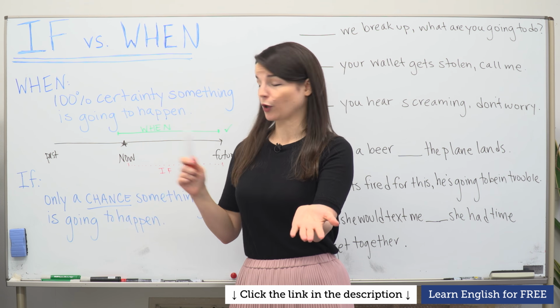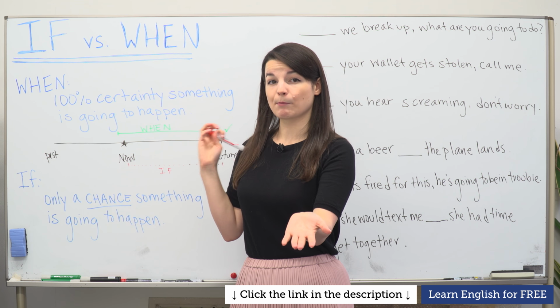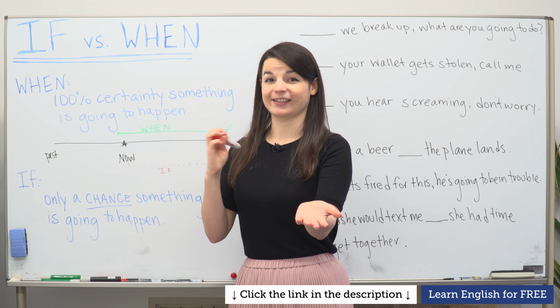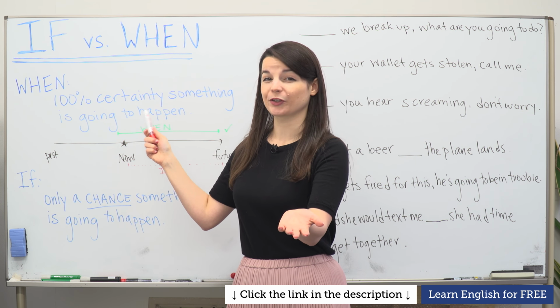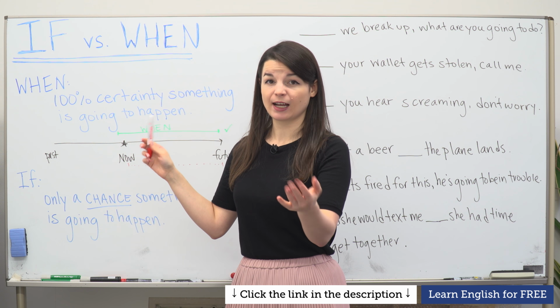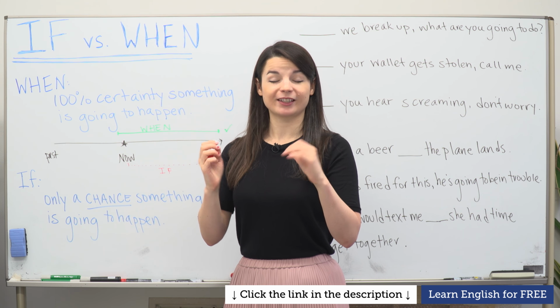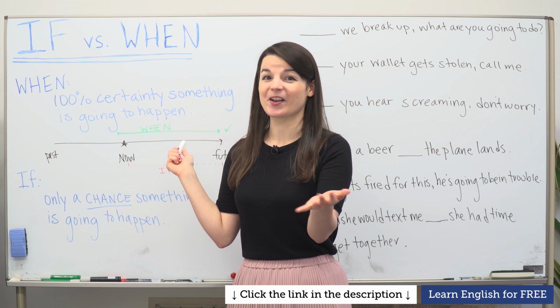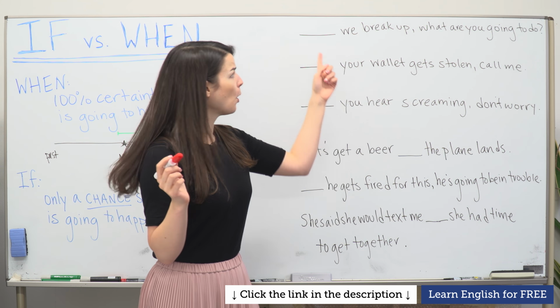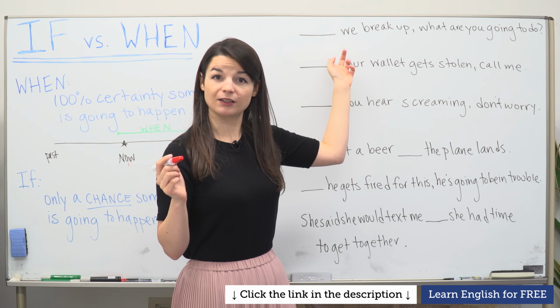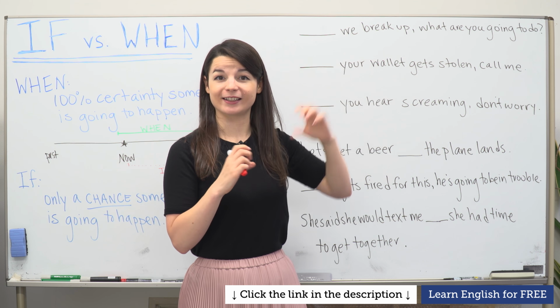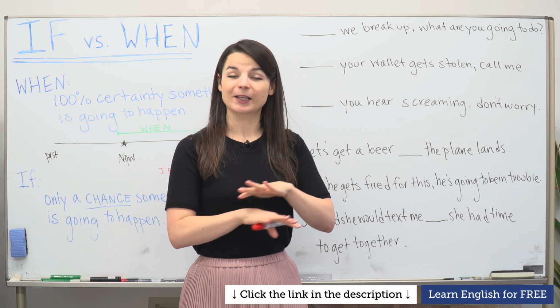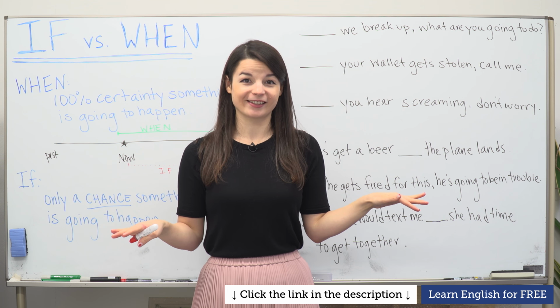If I choose the word when, it sounds like, in my mind, to me, I've decided, I know 100%, I'm certain we are going to break up. This sounds very sad, probably, to my partner, if my partner doesn't know my feelings. So if I say, "When we break up, what are you going to do?" it sounds like I've decided to end the relationship. That's probably not what I want to say.